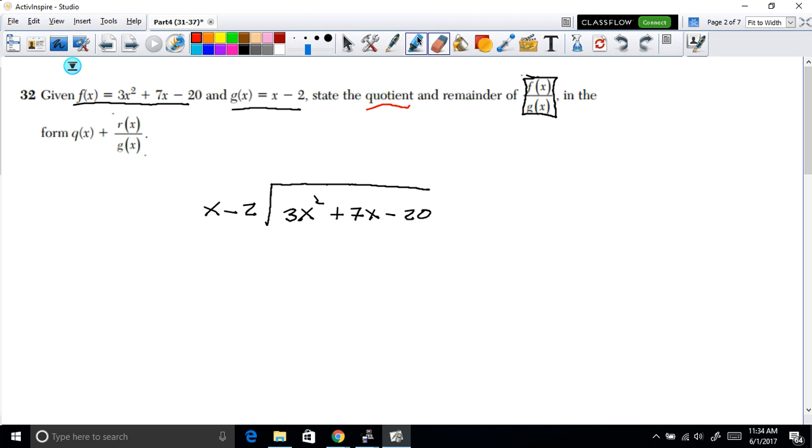Now, if you remember your long division method, what we want to do is look at what it's missing here. We have an x. We need to multiply by something in order to obtain the first term inside the square. So notice that x times 3x will give you the first term inside the square. So x times 3x, that's 3x squared. Because that is true, this is the first term in our answer here. So let's multiply this, x times 3x. This gives me 3x squared.